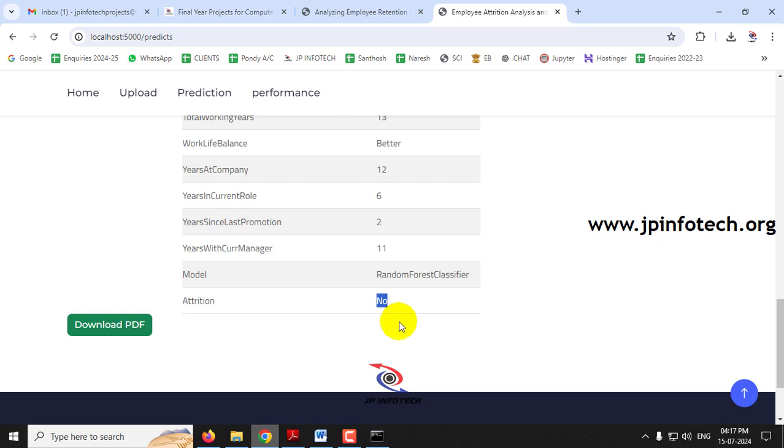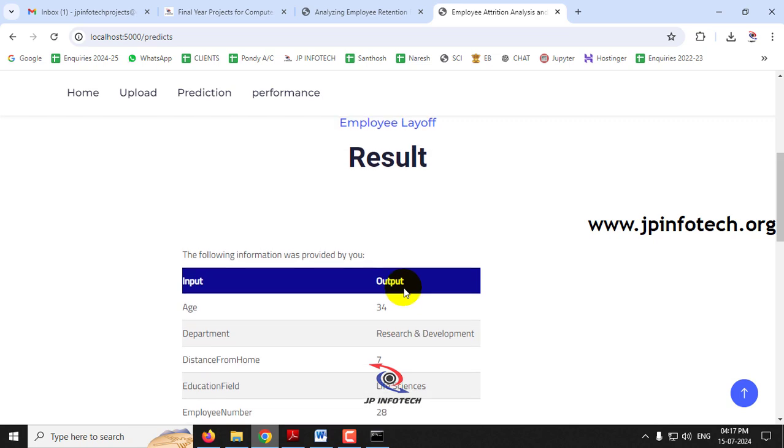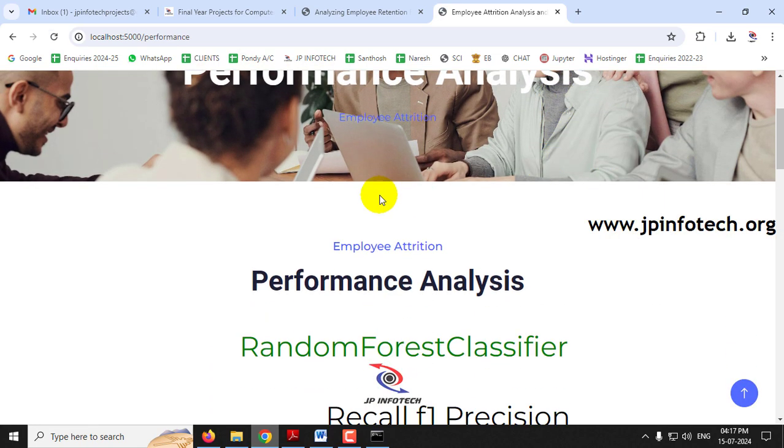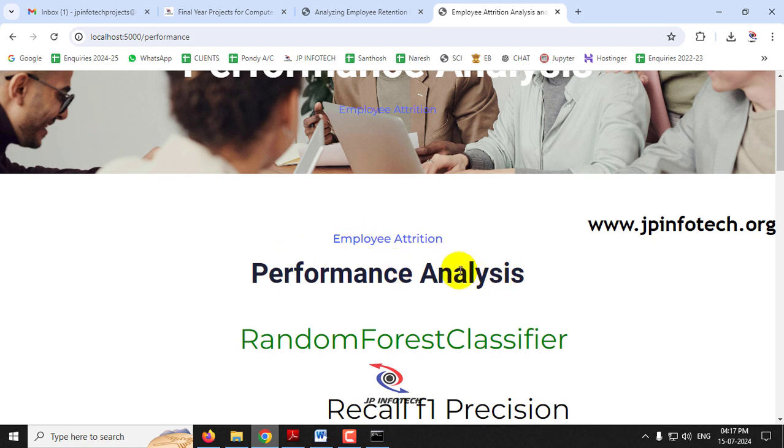So in this way you can check with other cases that are given in the test or the trained data. Now let me move to the next part, the performance analysis part. Just click the performance analysis menu, and it will navigate to the performance analysis part. This is the performance analysis for the employee attrition prediction.